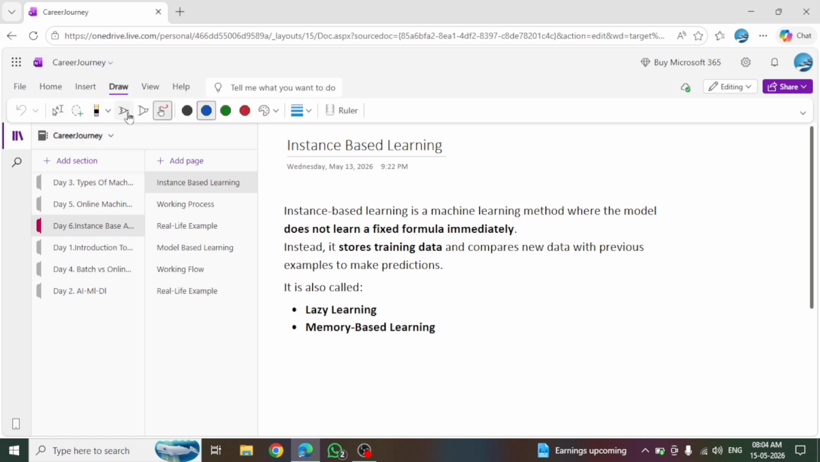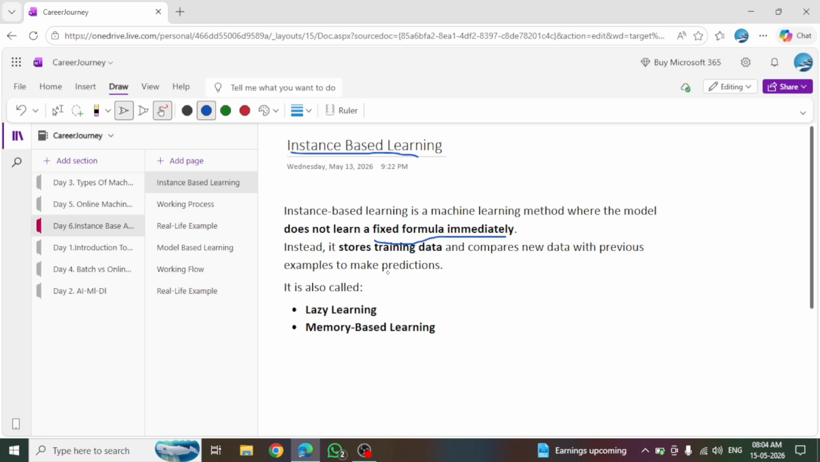Instance based learning is a machine learning method where the model does not learn a fixed formula immediately. Normally, a machine learning algorithm learns from the data or generates a mathematical formula for predicting the outputs. But in instance based learning, the model does not learn a fixed formula immediately. Instead, it stores training data and compares new data with previous examples.